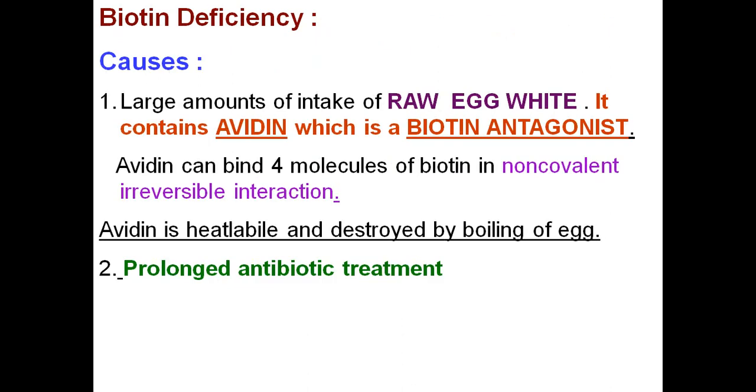Now what will happen in case of biotin deficiency? The reason for biotin deficiency is large amounts of intake of raw egg white. I told you egg yolk is a good source of biotin, but when you take raw egg, it can cause biotin deficiency because raw egg contains a compound called avidin, which is a biotin antagonist.